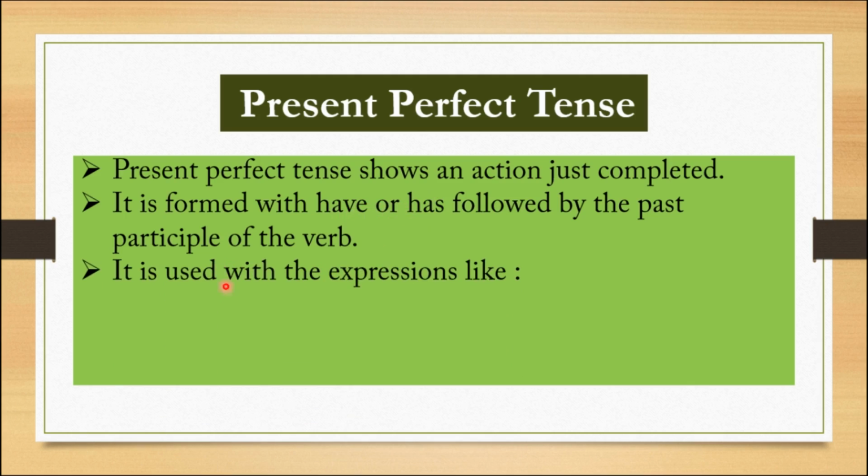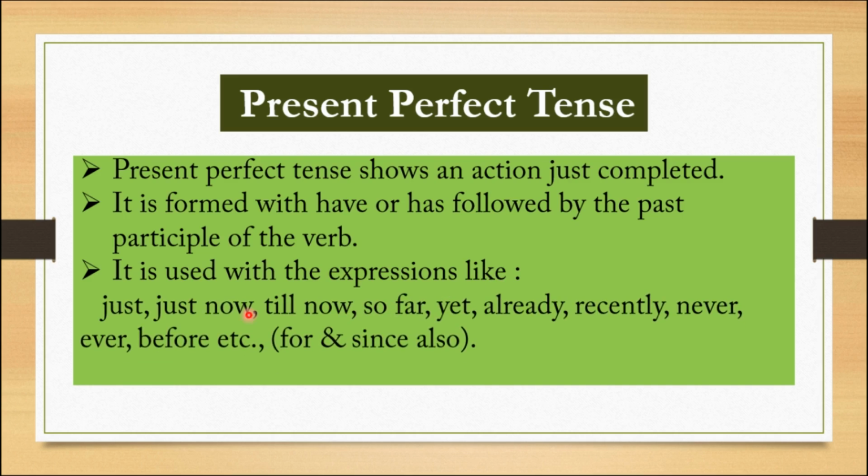Next, it is used with expressions like just now, till now, so far, yet, already, recently, never, ever, before, etc. Sometimes for and since are also used in present perfect tense.